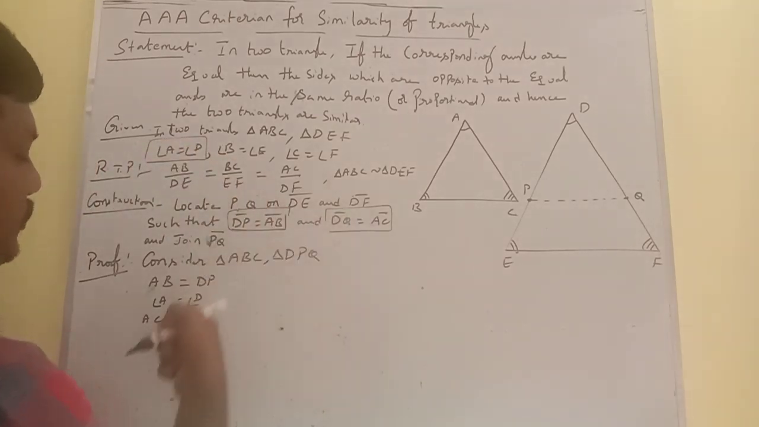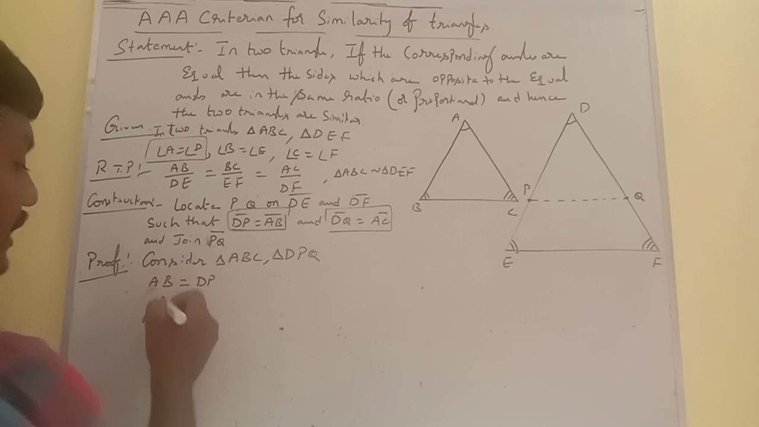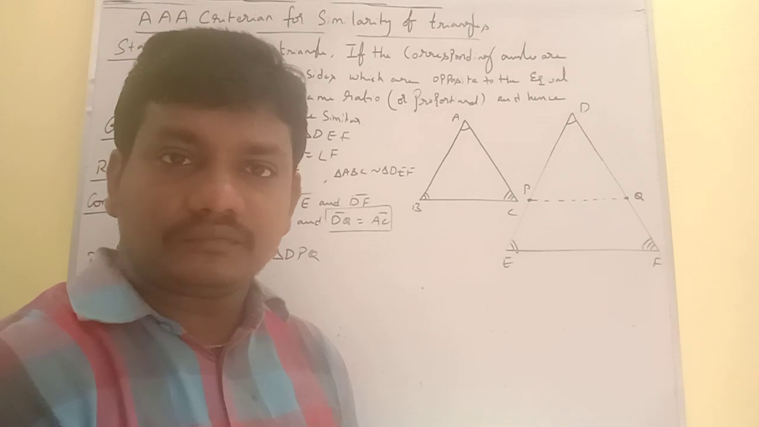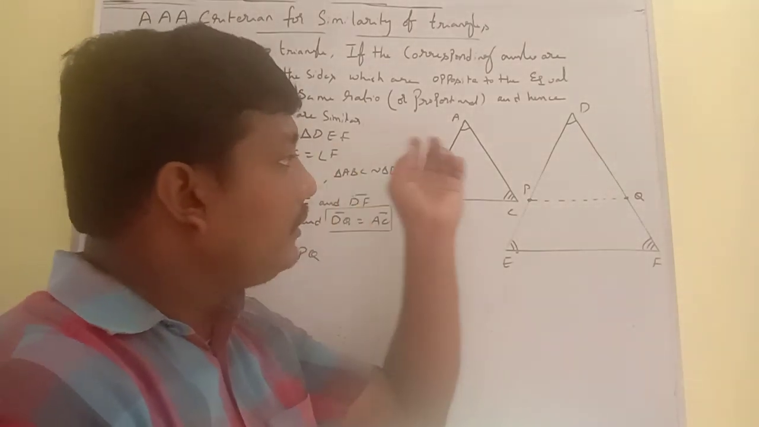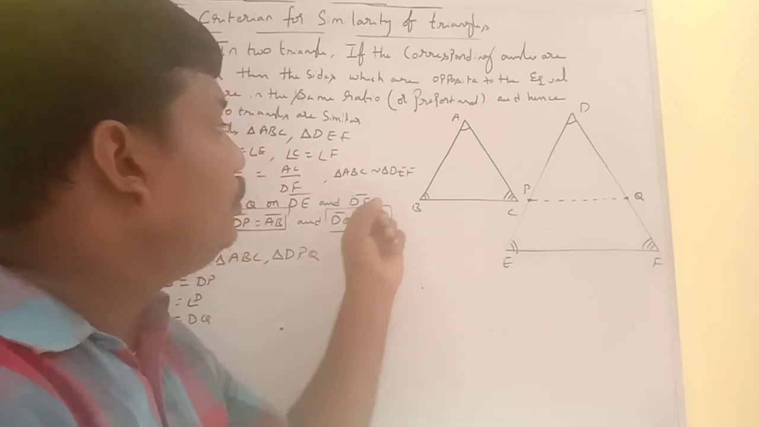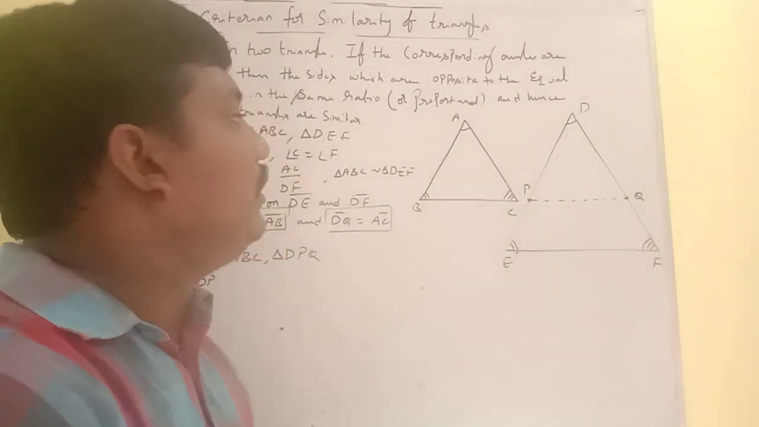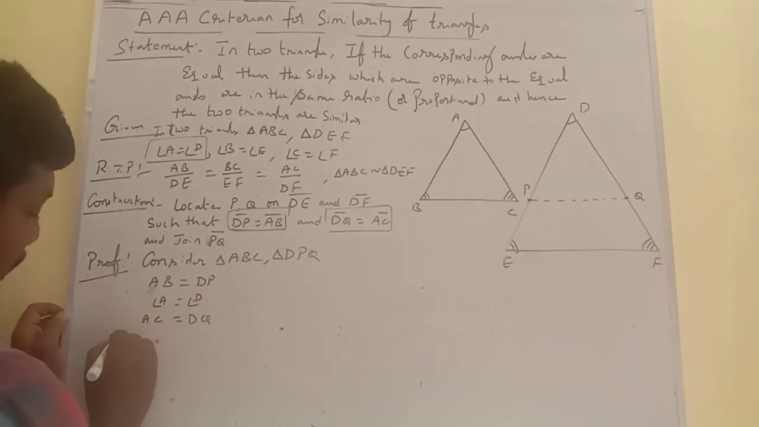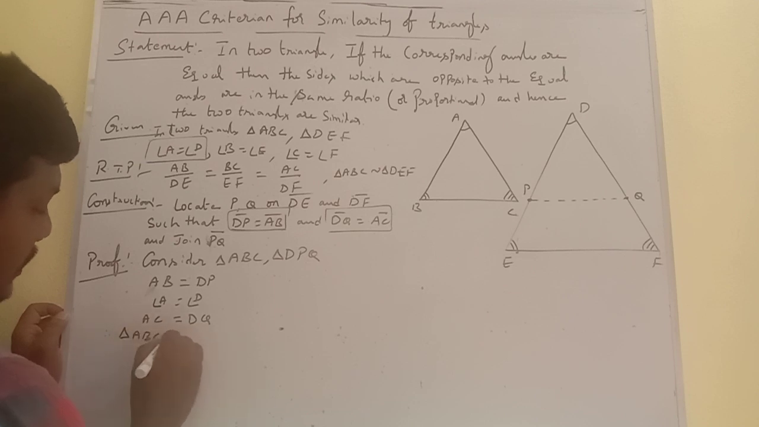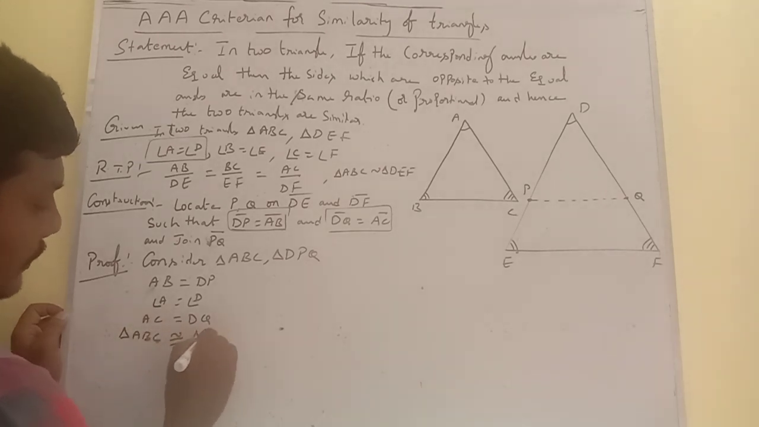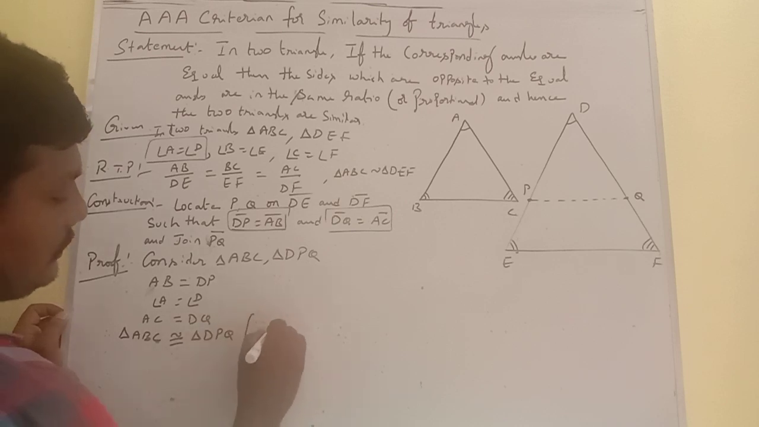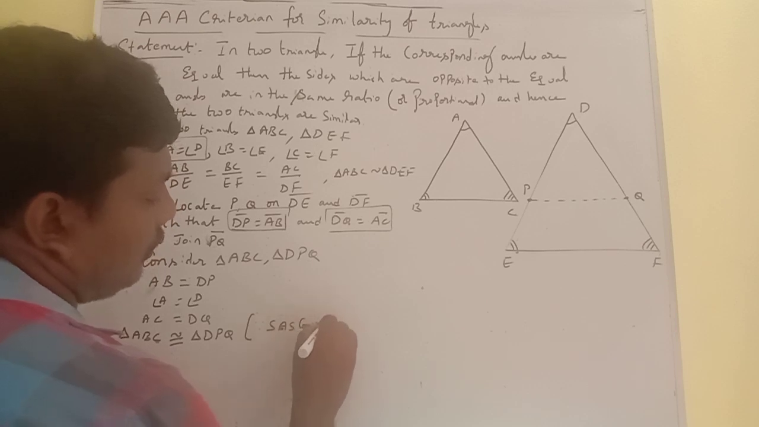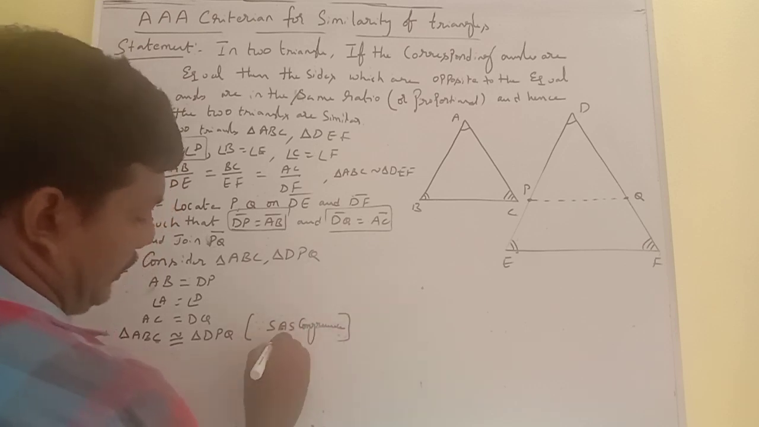So these are the three conditions we have taken here. So side angle side. That means in two triangles, the angle included by two equal sides are equal, then these two triangles are congruent triangles. Therefore, triangle ABC is congruent to triangle DPQ by the side angle side congruence criterion.